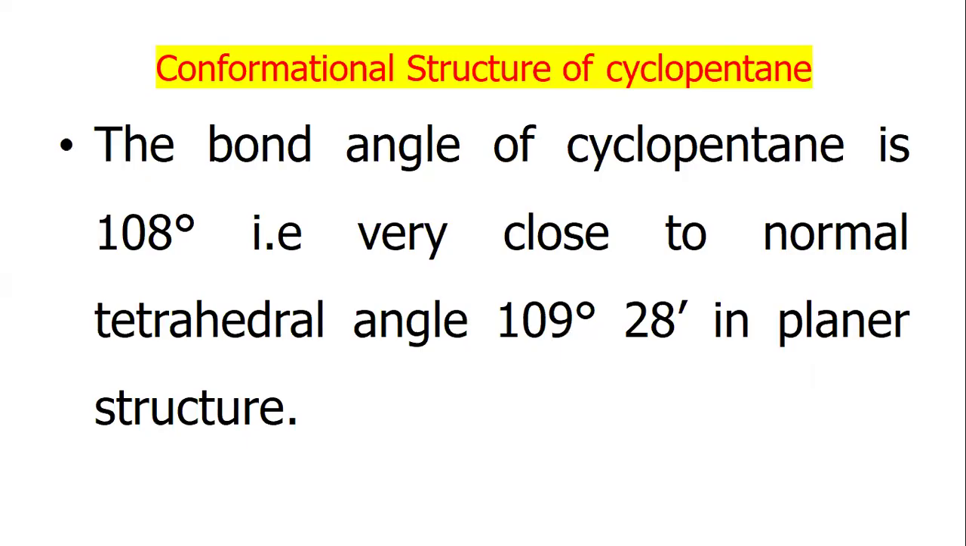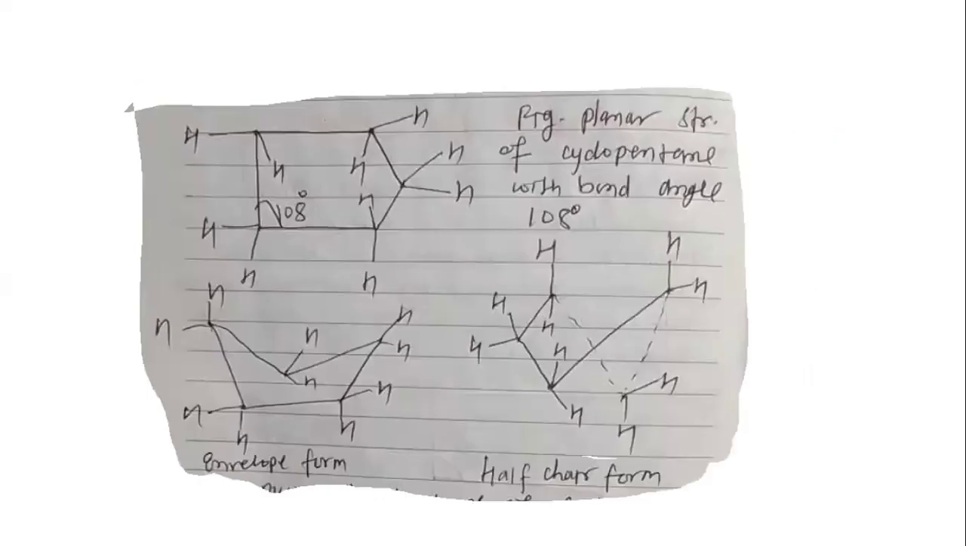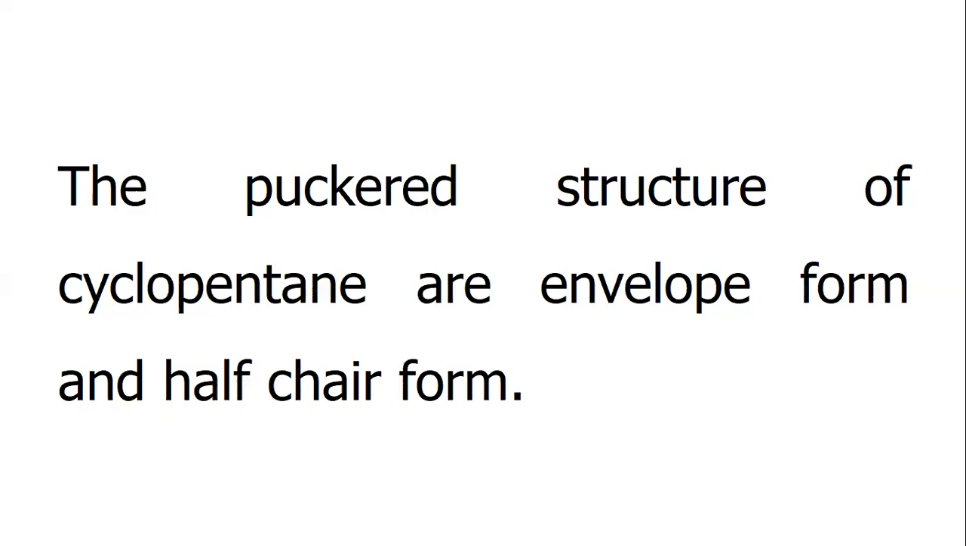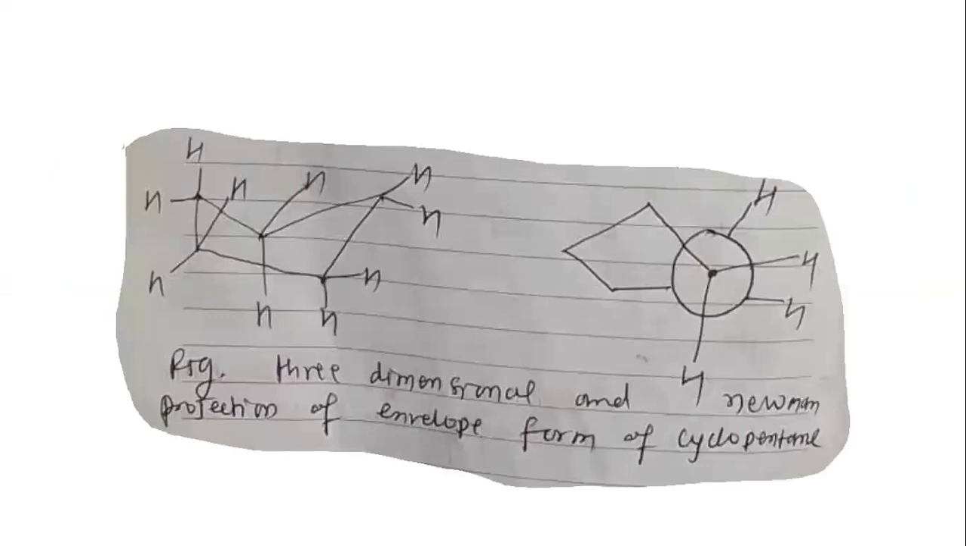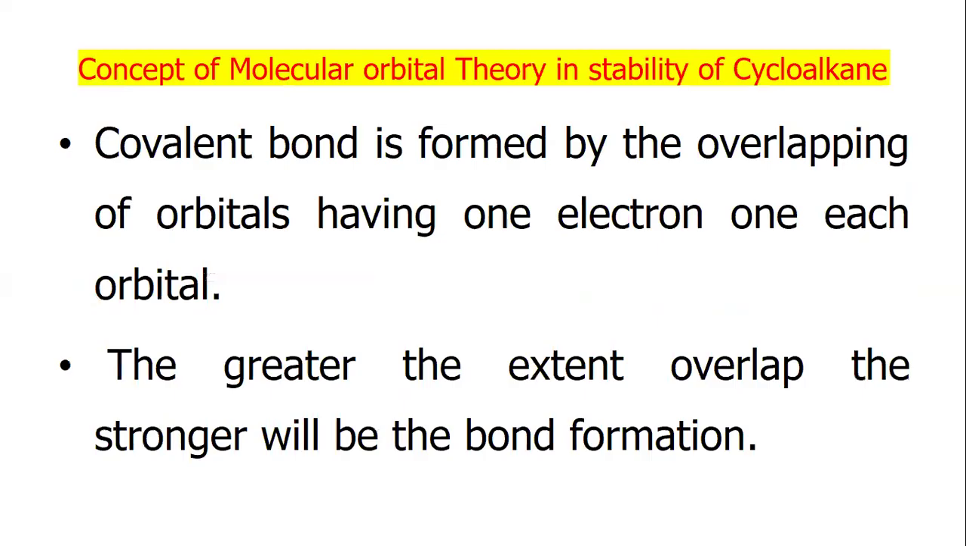Conformation structure of cyclopentane. The bond angle of planar cyclopentane is 108 degrees, which is very close to the normal tetrahedral angle, 109 degrees 28 minutes. Figure: planar structure of cyclopentane with bond angle 108 degrees. The puckered structures of cyclopentane are the envelope form and the half chair form. Figure: three-dimensional and Newman projection of the envelope form of cyclopentane.